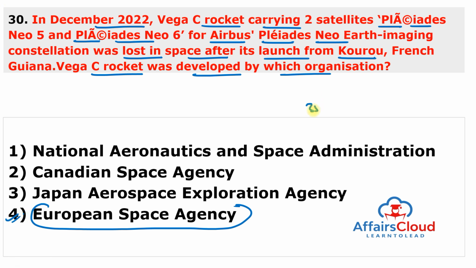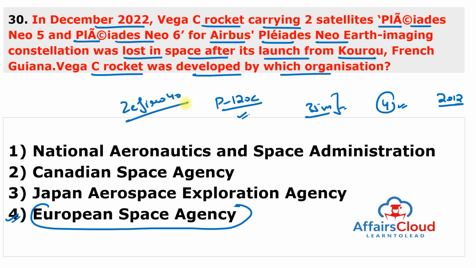And it is 35 meters or 115 feet tall. Vega C is a 4-stage rocket and it is a more powerful version of the Vega, which first flew in the year 2012. The first stage of the rocket, known as P120C, burned successfully, but the second stage, known as Zefiro 40, failed.